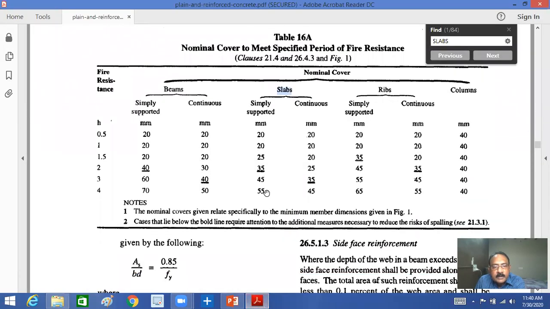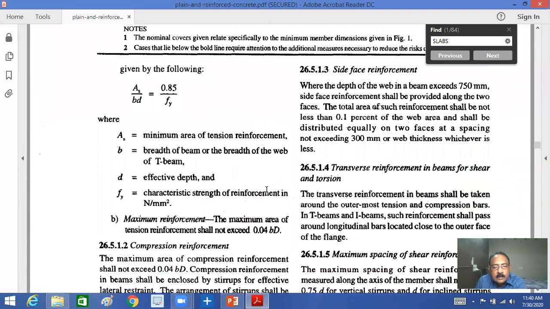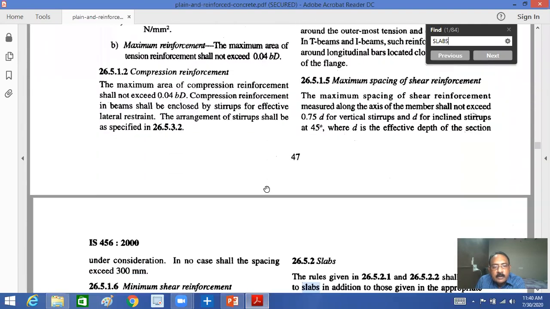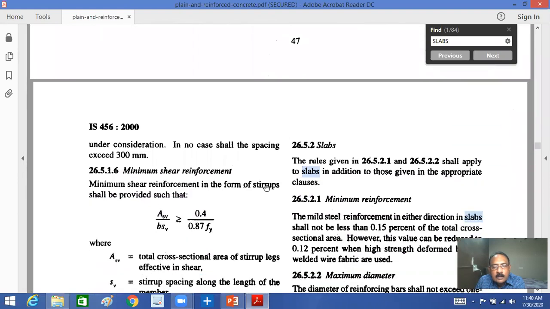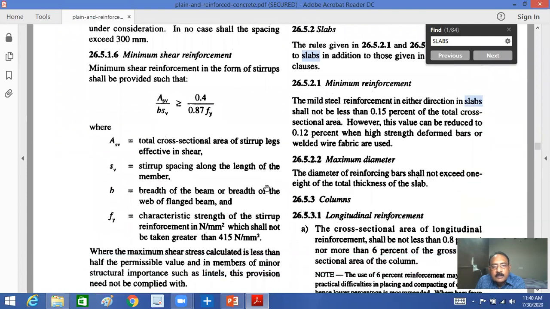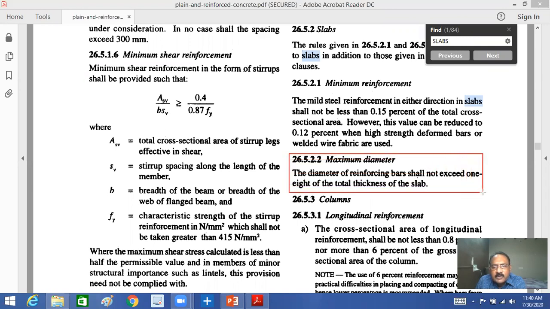What is that? 26.5.2.2. Here they have given, if you observe, using IS 456 is very important. Without IS 456, don't sit to study the structural engineering subject. See here clearly what I mentioned: the diameter of reinforcing bar shall not exceed 1/8 of total thickness of the slab. The D is capital D, the total thickness.